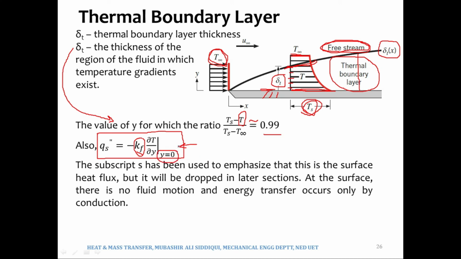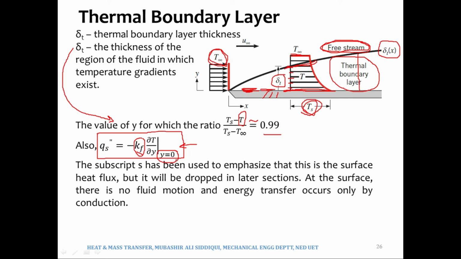What is meant by y is equal to 0? What is the point where y is equal to 0? It is this point, meaning it is the liquid solid surface interface. So at this interface, where the liquid sticks to the solid surface, the heat will be transferred from the surface to the very first layer of the fluid via pure conduction.